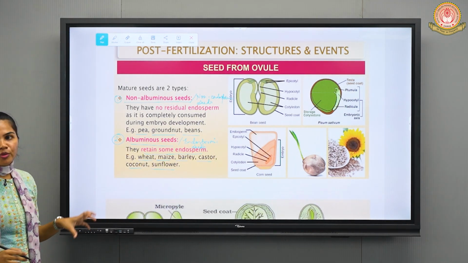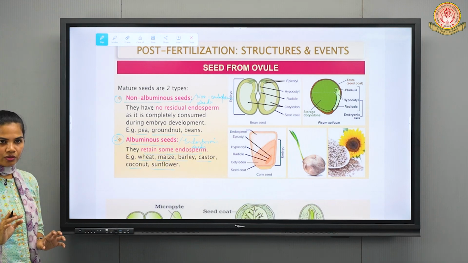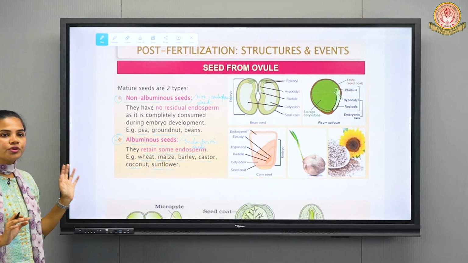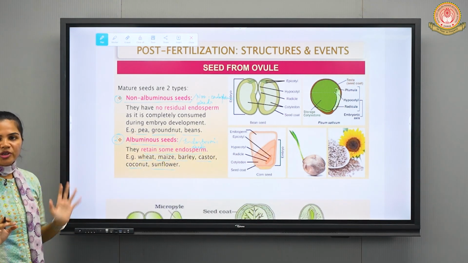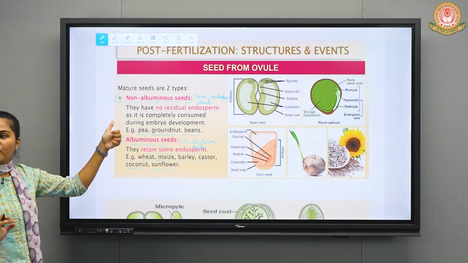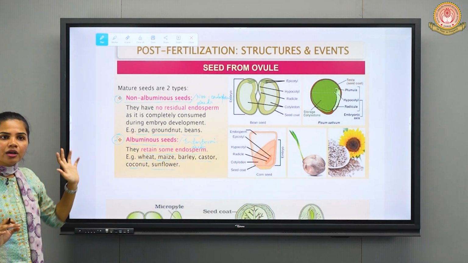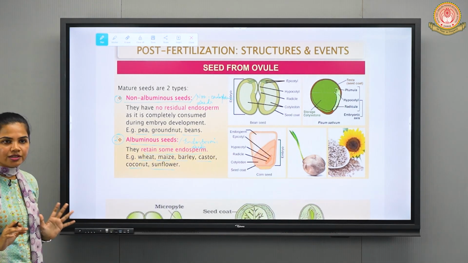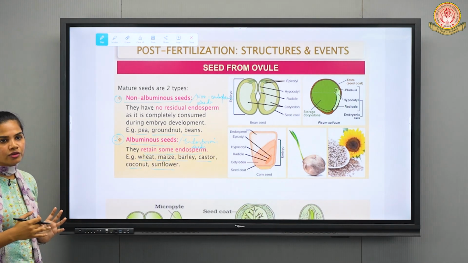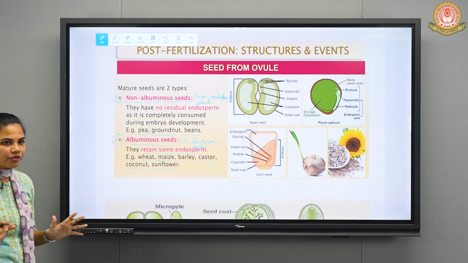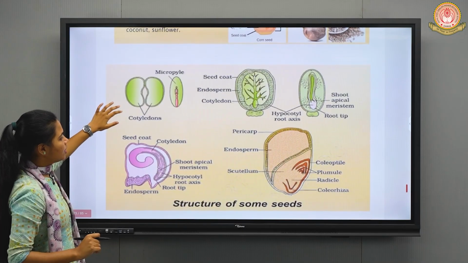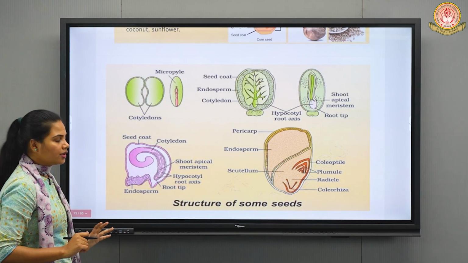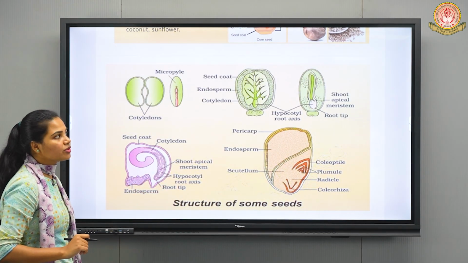This you can remember from your MCQ point of view also, okay, objective point of view. So you should remember the examples of albuminous seeds or endospermic seeds and non-endospermic or non-albuminous seeds. Okay, examples also, definitions also, and differences also. Fine.